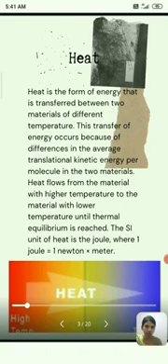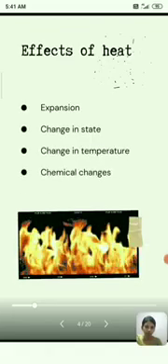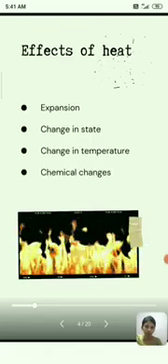This internal energy, when it flows out, is called heat energy. This energy is more in a hot substance and less in a cold substance, and flows from the hot substance to the cold substance. The SI unit of heat is joule, where 1 joule is equal to 1 Newton meter.